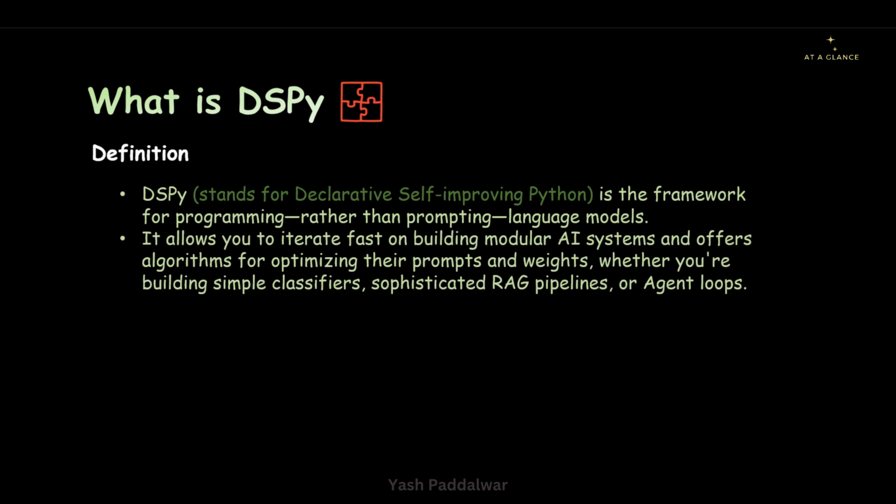Now, it allows you to iterate fast on building modular AI systems and offers algorithms for optimizing their prompts and weights, whether you are building simple classifiers or sophisticated RAG pipelines or agent loops. So, for any kind of project, whether it is a simple one or a complex one, this DSPy framework will make it automated.